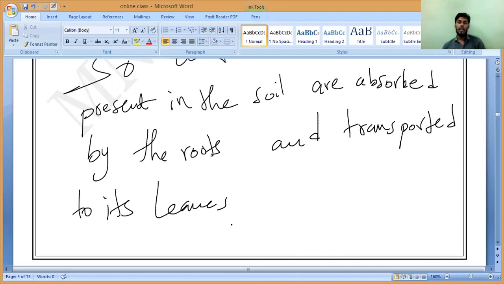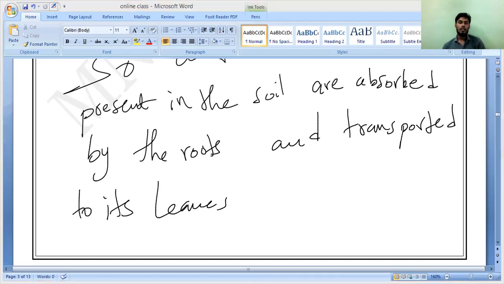by pipe-like structures. What is that called?